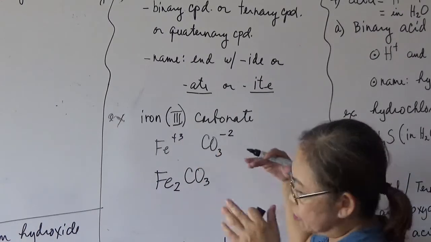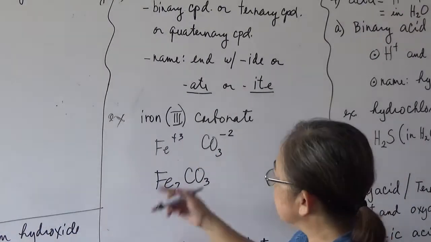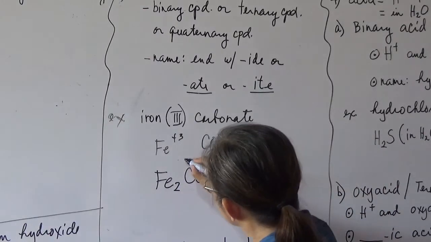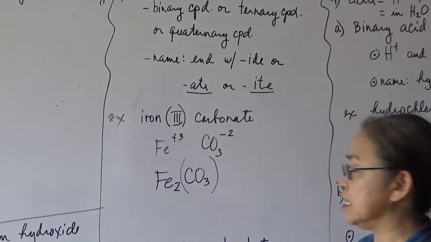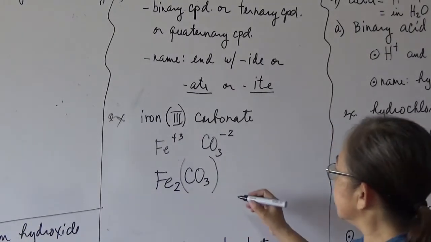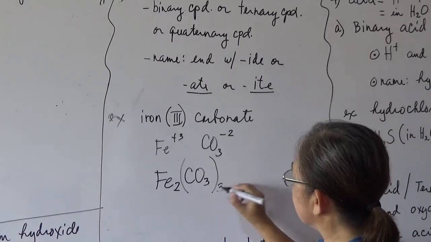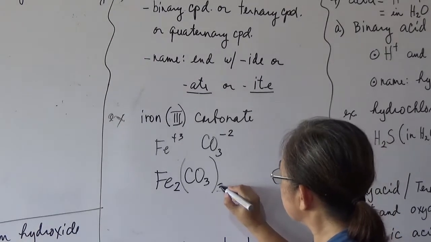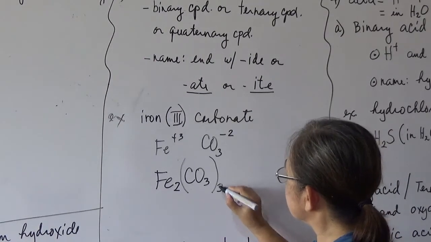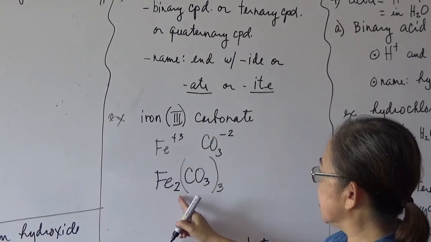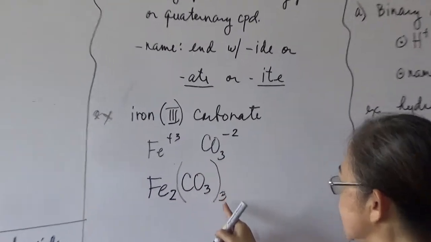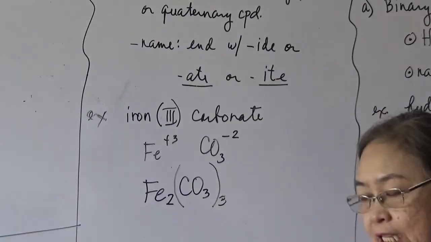Now, since once you cross it as a subscript, it's more than 1, you have to enclose the polyatomic ion in parentheses. Then that's the time that you write the subscript. Okay, so it is 3. So the formula for iron 3 carbonate will be Fe2(CO3)3.